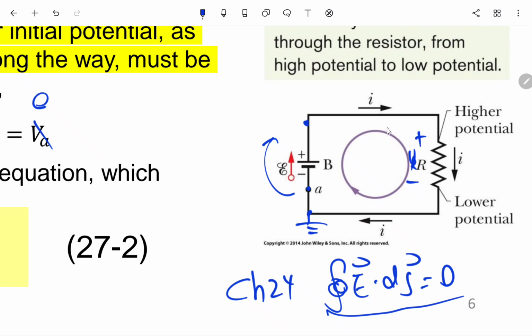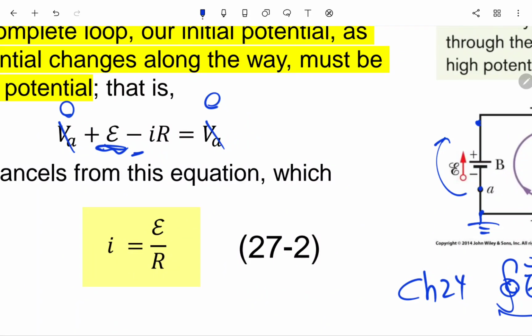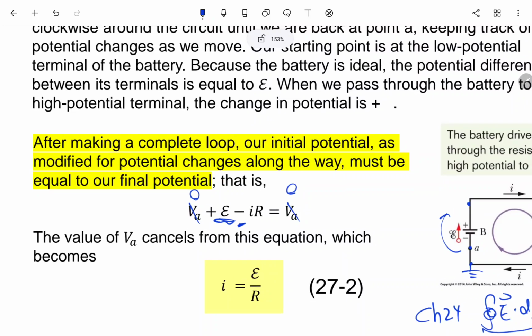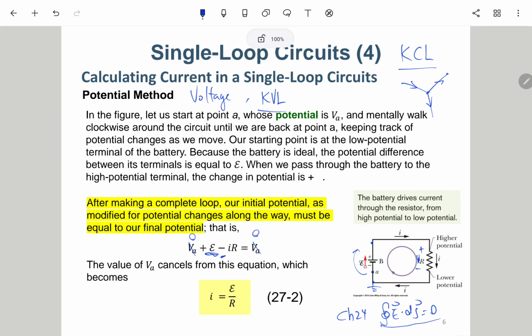So going through the loop like this, we will have a potential drop, so here we need a negative IR. In this case, E equals IR, or I equals E over R. This is nothing but Ohm's law.